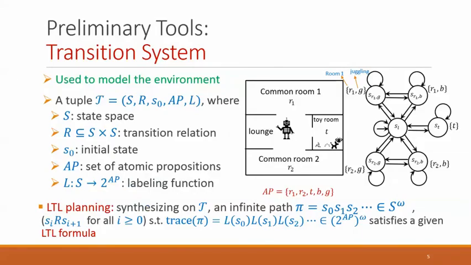The environment is modeled by a transition system. Here we have an example of a transition system for the retirement home example. It has 5 atomic propositions, and the label of each state has propositions that indicate where the robot is located and what it is doing there. The objective in LTL planning is to synthesize on a transition system an infinite path whose trace satisfies a given LTL formula.